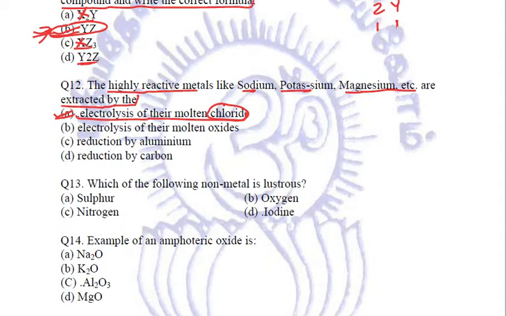Next, which of the following non-metal is lustrous? This we have studied while doing the physical properties of metals and non-metals. We have seen quite a few exceptions. In non-metals, the normal non-metals are non-lustrous except iodine. Iodine is a non-metal but still it is lustrous.